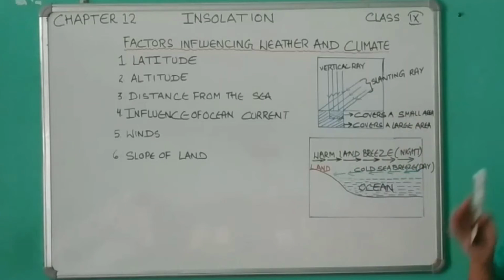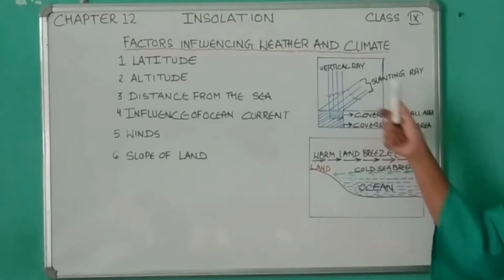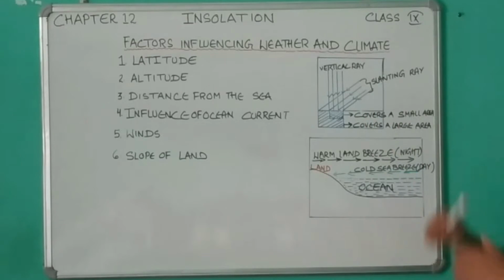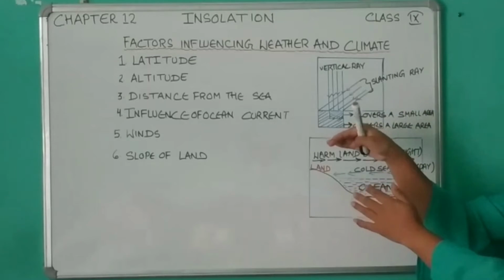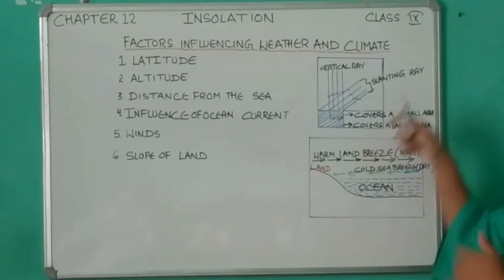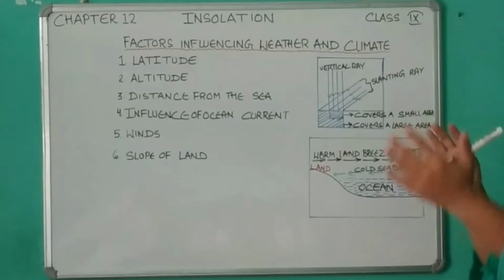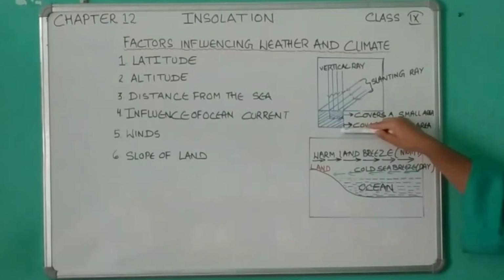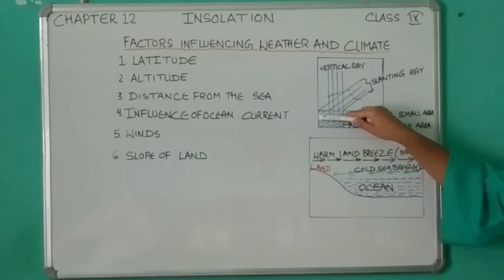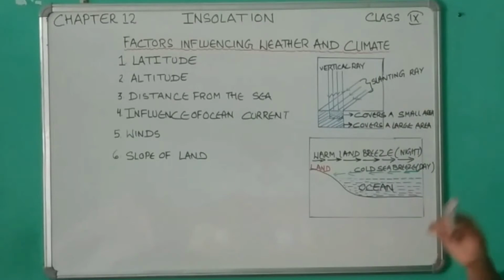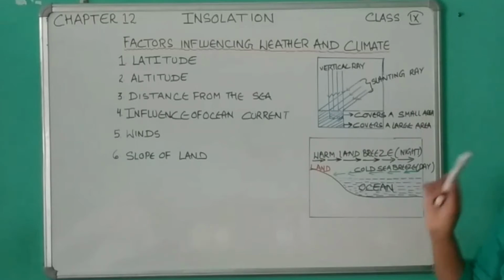Therefore the intensity of heat is more in the case of vertical rays. In the case of slanting rays, they not only travel a longer distance, but they cover a larger area. You can see here, isn't it? They cover a larger area. Therefore, the intensity of heat is less in the case of slanting rays.